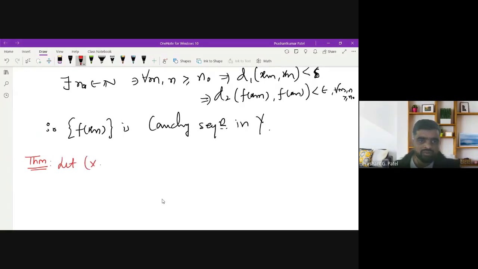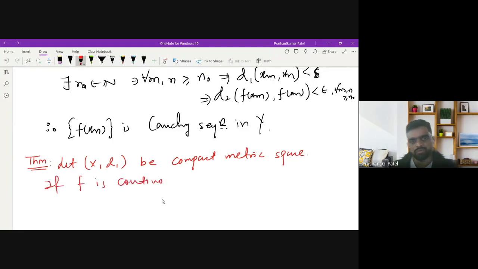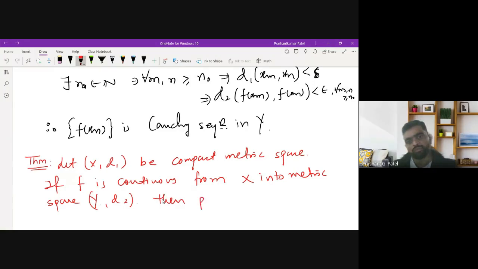Let (X, d1) be a compact metric space, and if f is continuous from X into metric space (Y, d2), then prove that f is uniformly continuous.